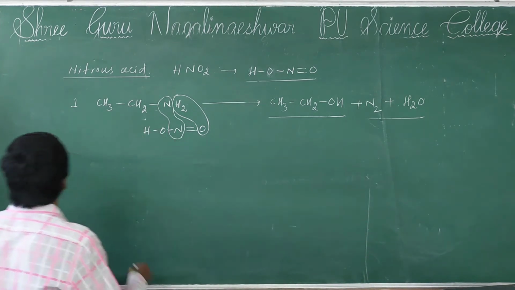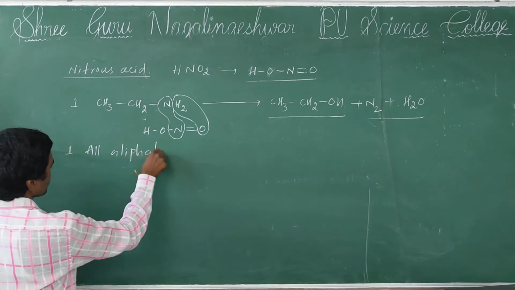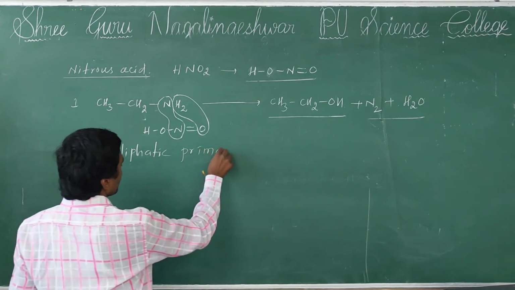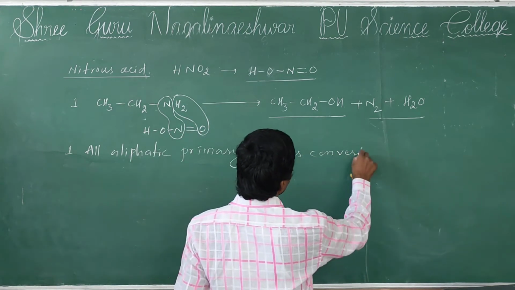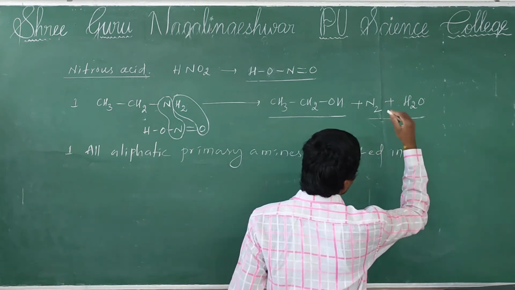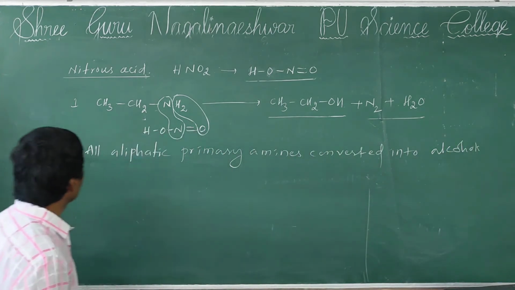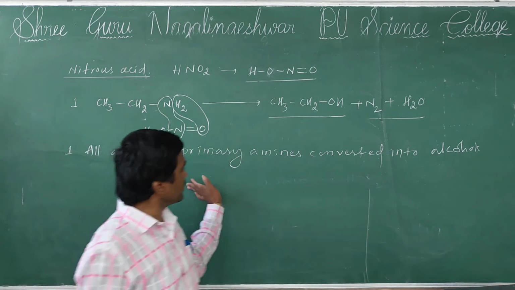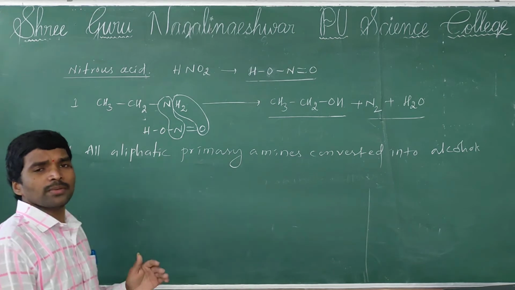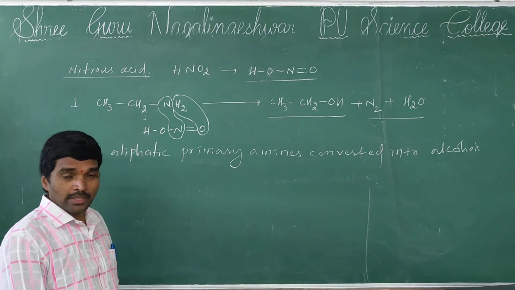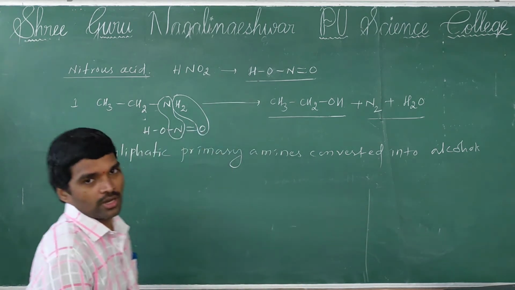First one, you remember: all aliphatic primary amines are converted into alcohols. So primary amines give alcohols, but that is for aliphatic. What about aromatic? Aromatic primary amines react with nitrous acid, then diazonium salts are formed.